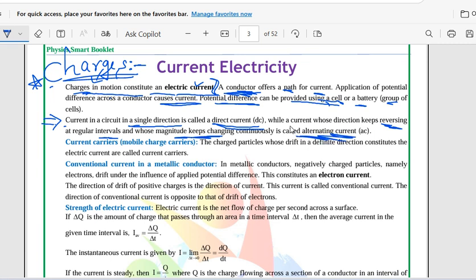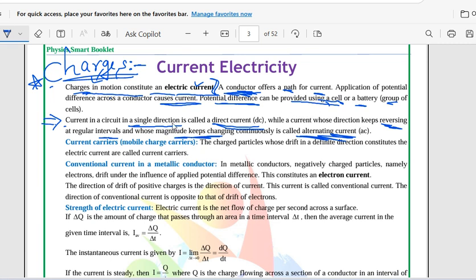They will ask in the examination, what do you mean by direct current and what do you mean by alternating current? A current in a circuit in a single direction is called a direct current, while a current whose direction reverses at regular intervals and whose magnitude keeps changing continuously is called an alternating current. This is to be noted down.